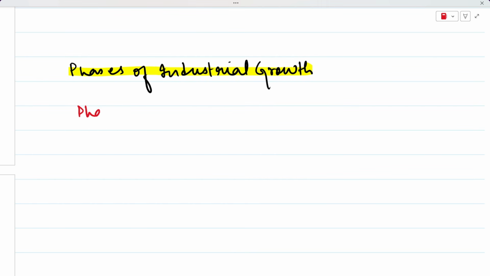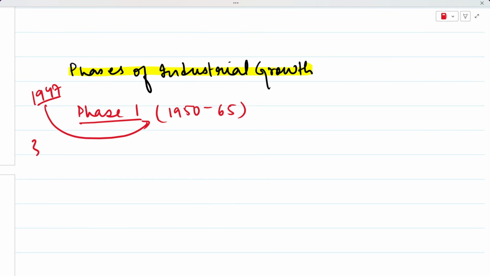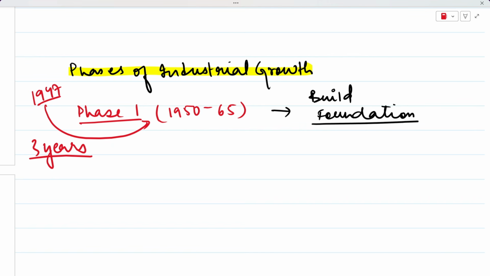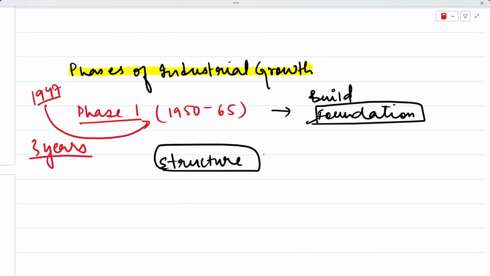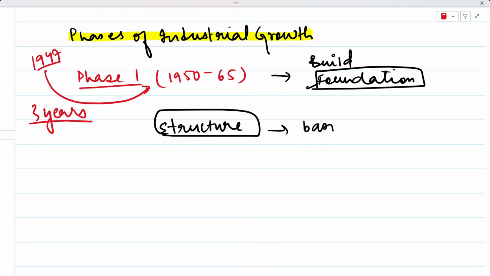The first phase lasted from 1950 to 1965. Because we got independence in 1947, the first phase started just 3 years after we got independence, and the focus here was to build a strong industrial foundation because we did not have one. So the focus became to create a basic industrial structure for the economy first. This was the first goal.